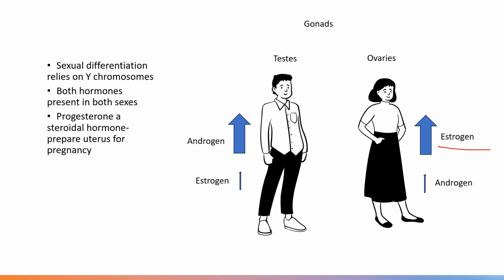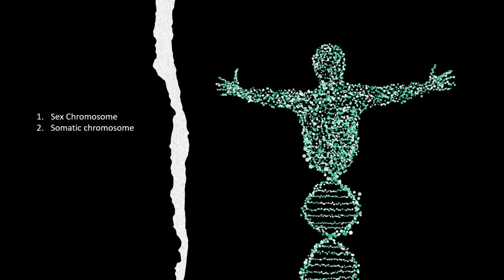Ovaries predominantly secrete estrogen and a small amount of androgen also, while this pattern is reversed in male. In male, what happens? A huge amount of testosterone or androgen is produced and a small amount of estrogen and progesterone are produced. Progesterone is a steroidal hormone which has an important role in pregnancy, in preparation of the uterus for pregnancy. Okay. Then, moving to the next topic, that is sex differentiation and development.